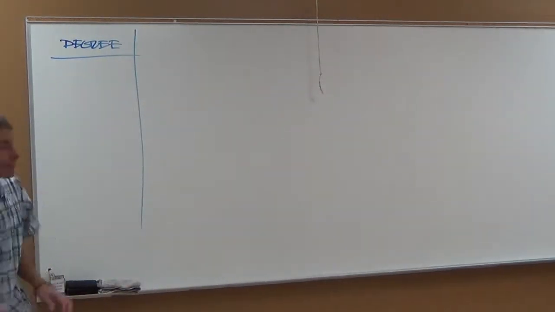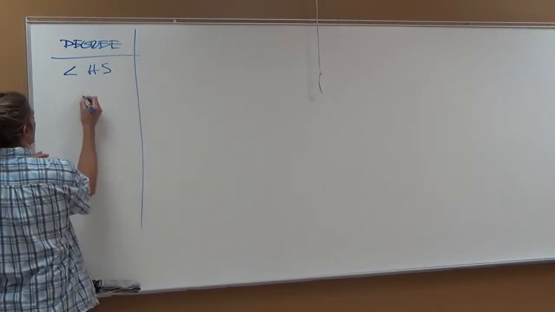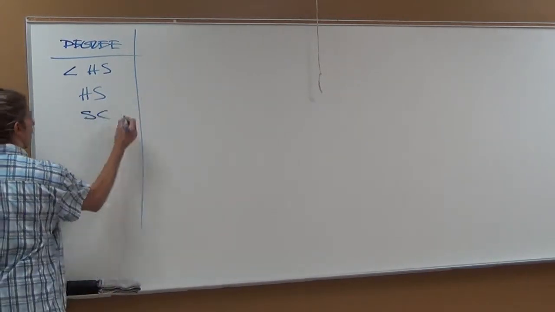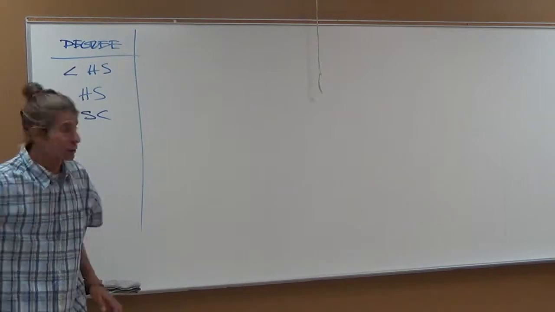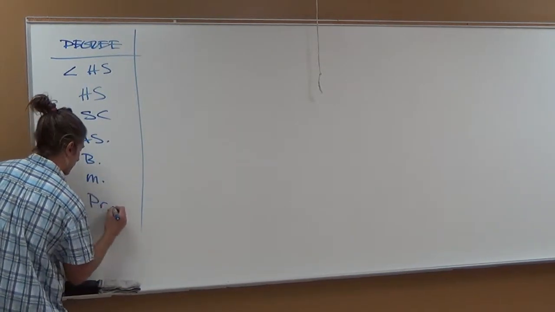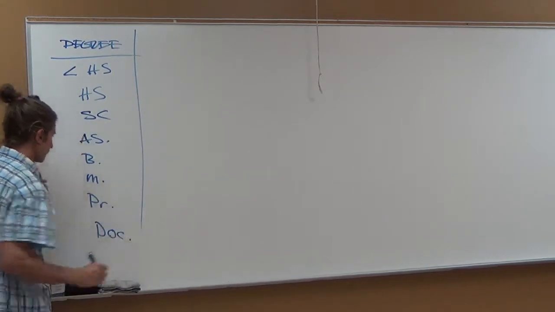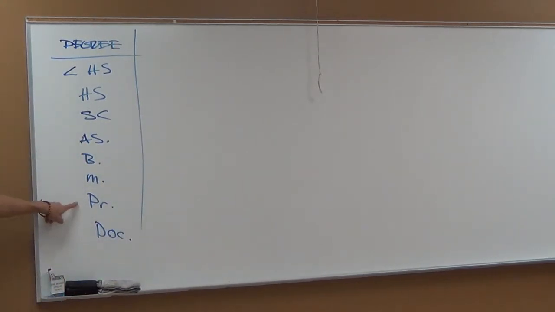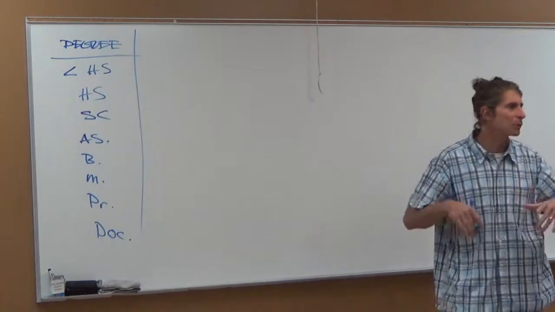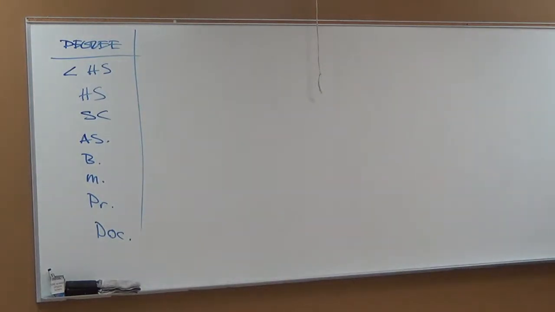So we've got less than high school, high school diploma, some college, associate, bachelor's, master's, professional and doctoral. Professional would be something like what? Like a law degree or an MBA, something along those lines. Usually the implication with those kinds of degrees is you have to get some kind of college degree before you can get one of those, and usually it's a master's. So that's why I think they fall in line here.